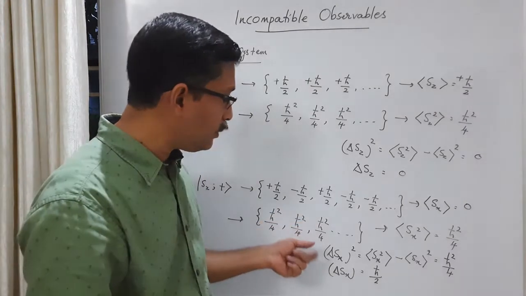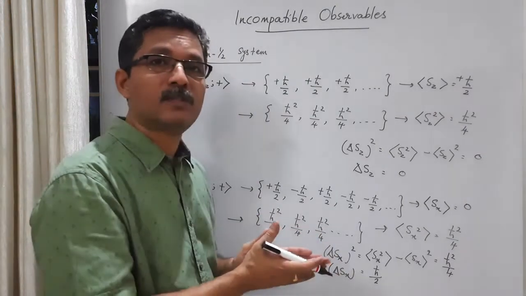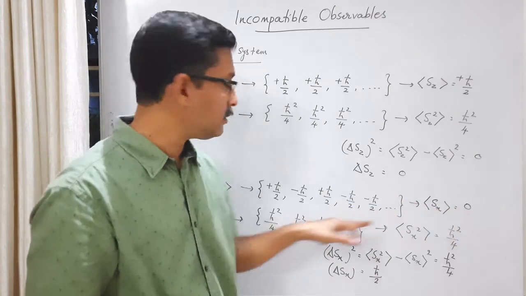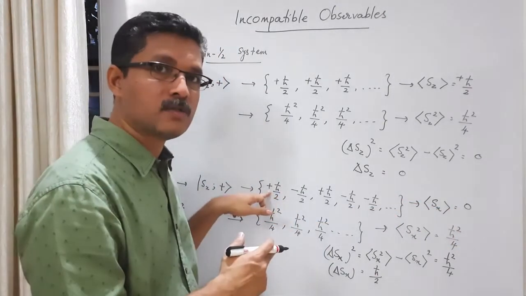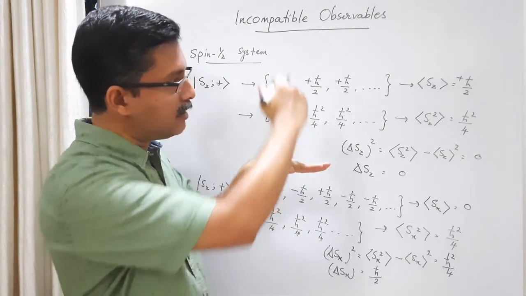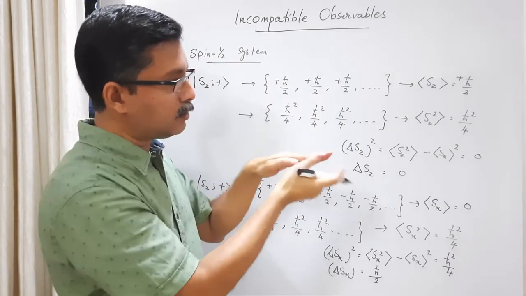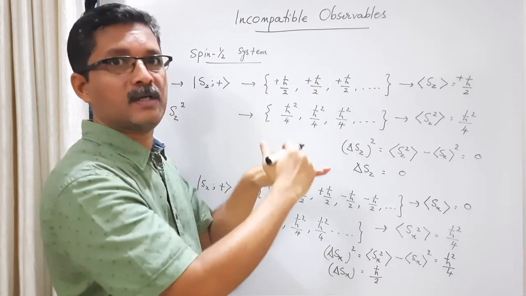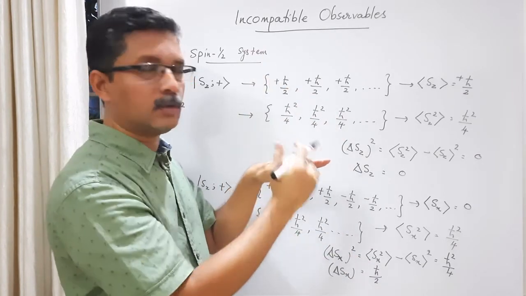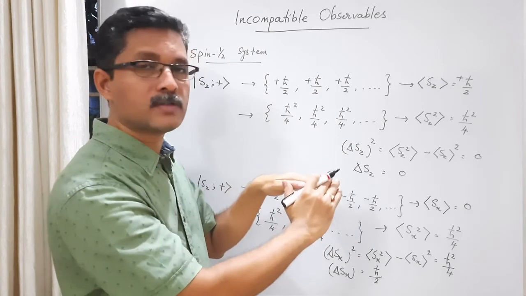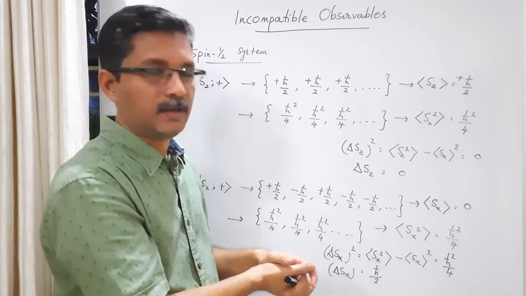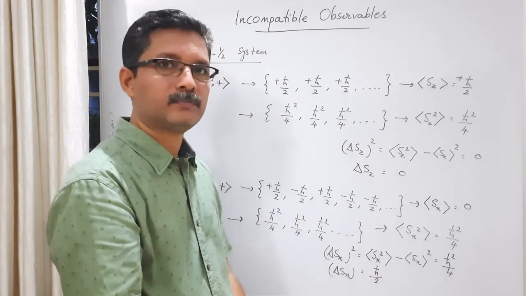Remember, what is the meaning of spread? How much the individual value deviates from the average value. Average value is 0. What are the individual values? Either plus h cross by 2 or minus h cross by 2. So average value is 0. So the spread is either plus h cross by 2 or minus h cross by 2. So the magnitude of the spread is h cross by 2. Okay. Either you get plus h cross by 2 or minus h cross by 2. Average value is 0. So the magnitude of the spread from the average is h cross by 2. That's why we get h cross by 2.